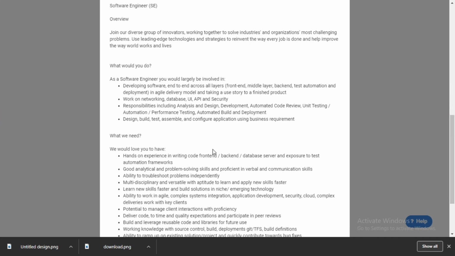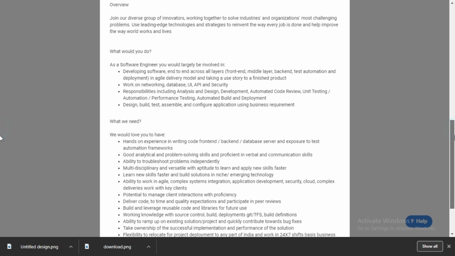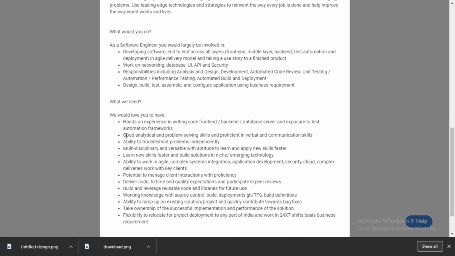All these things you should have. You should also have knowledge in frameworks, and be proficient in problem solving skills and in verbal and communication skills. So you should have all these skills if you are applying for Accenture.